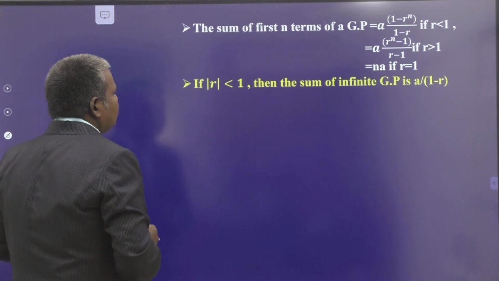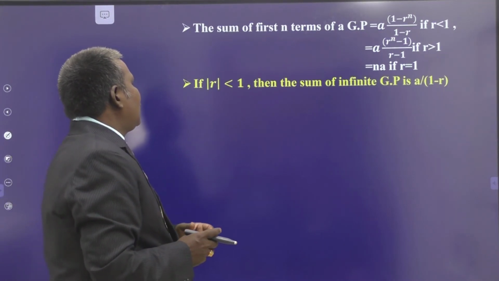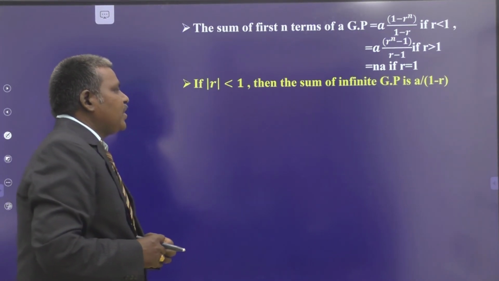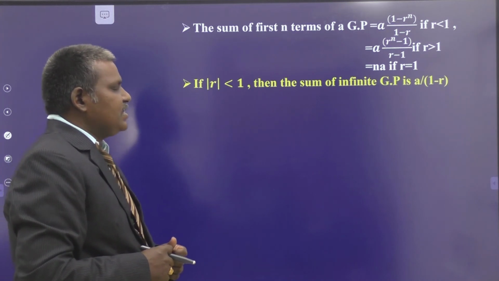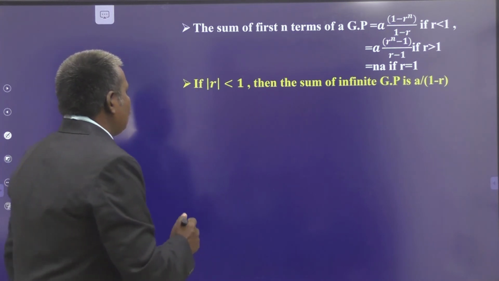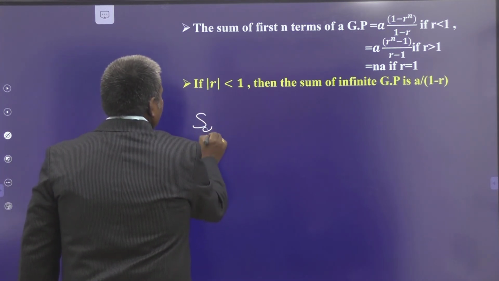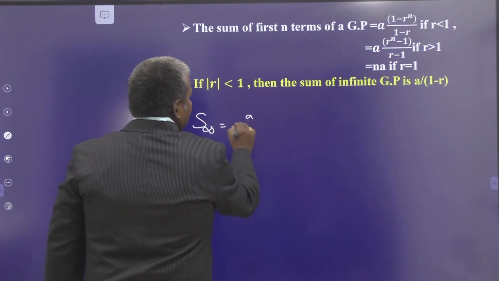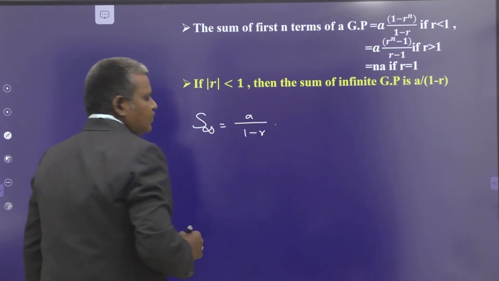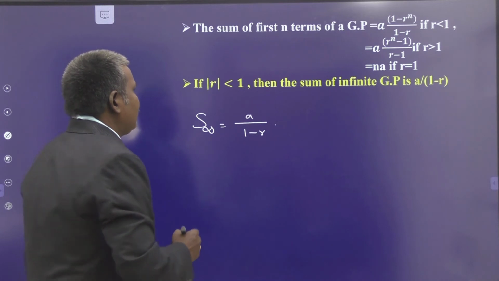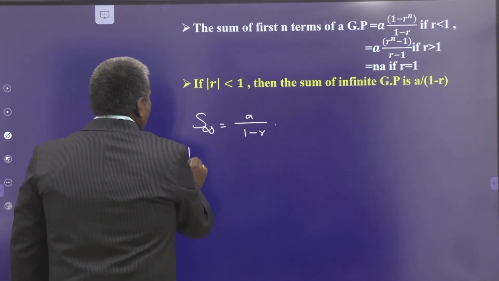Again, for mod r less than 1, the sum of an infinite geometric progression is a by (1 minus r). This is said to be S infinity. S infinity is obtained as a by (1 minus r), for mod r less than 1.